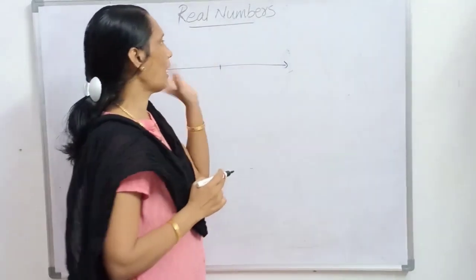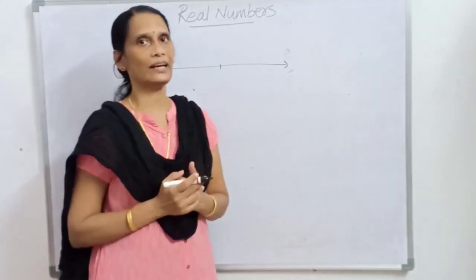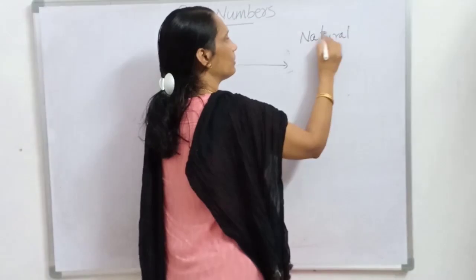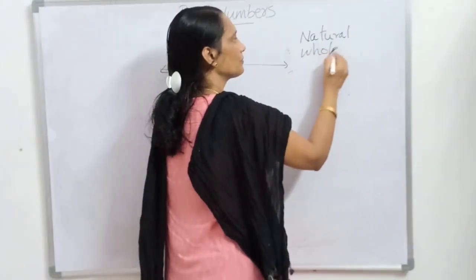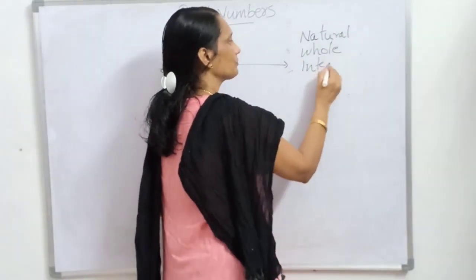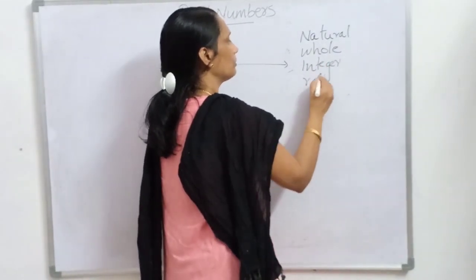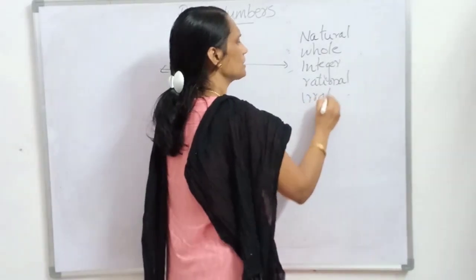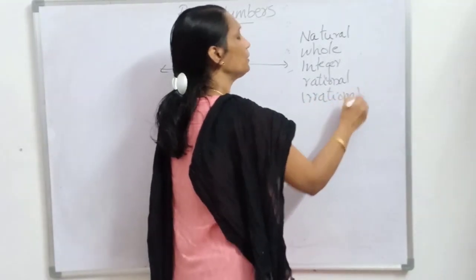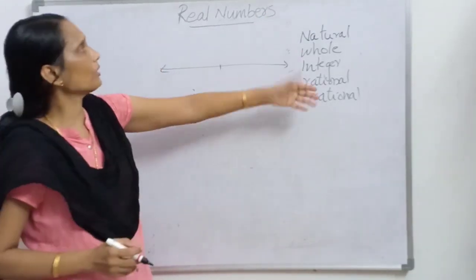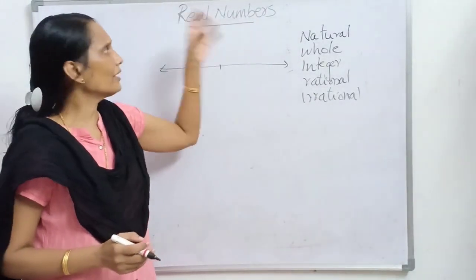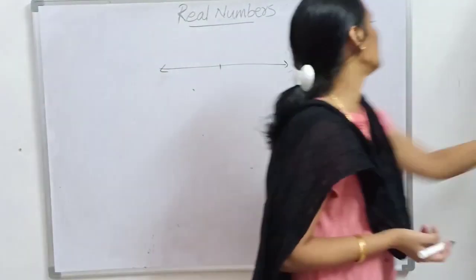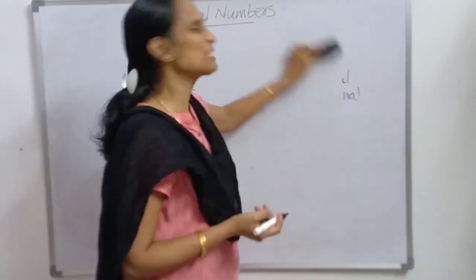Right. So you have learned many numbers like natural numbers, whole numbers, integers, then rational numbers, irrational numbers. All this you have learned in your earlier classes. So these all come under real numbers. Here we are going to learn some other concepts regarding real numbers. Let us start with a puzzle first.